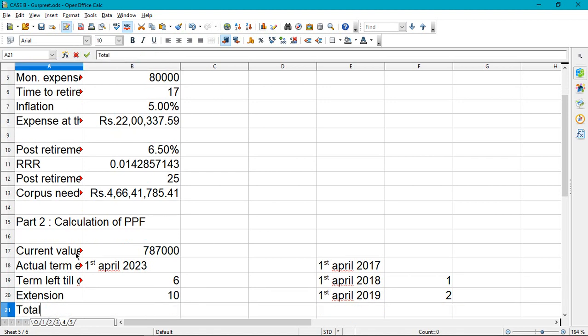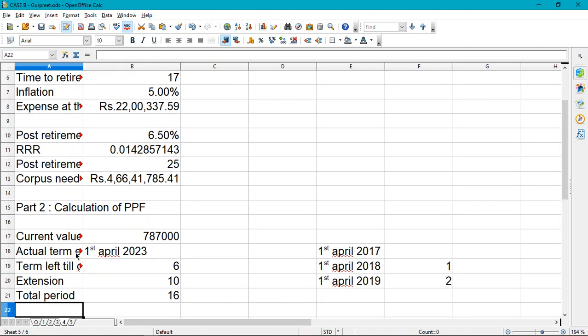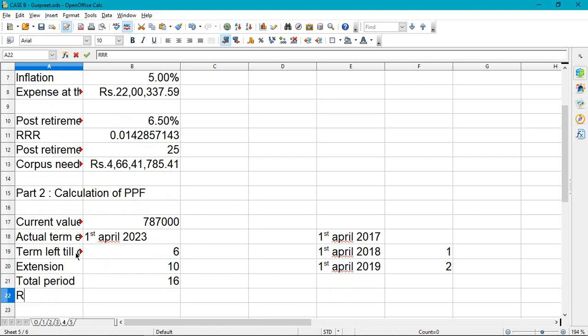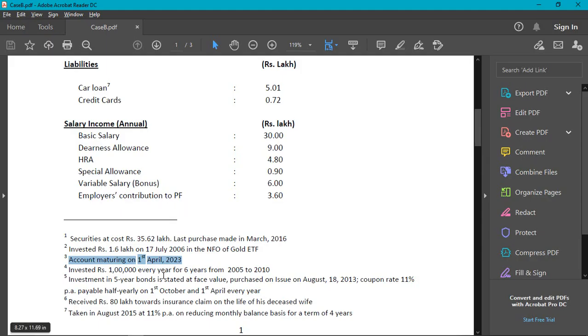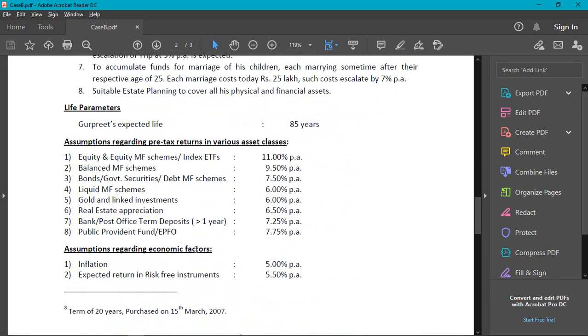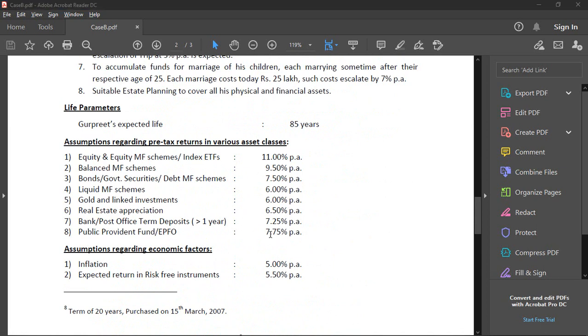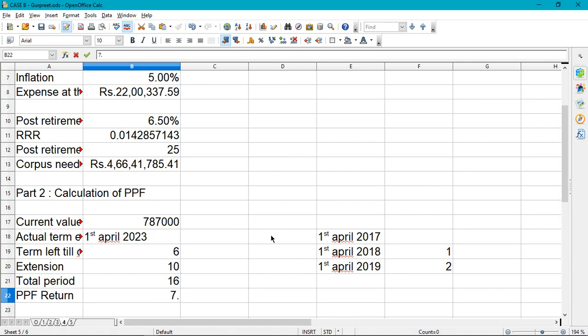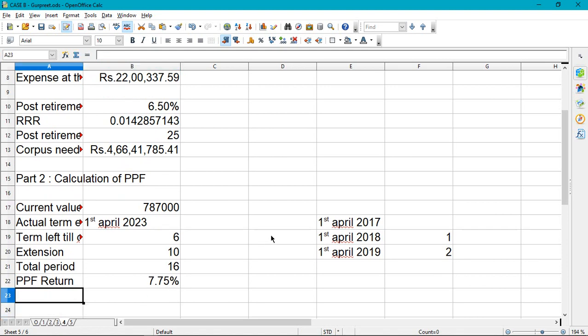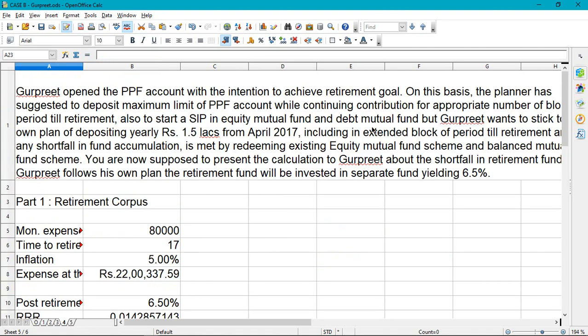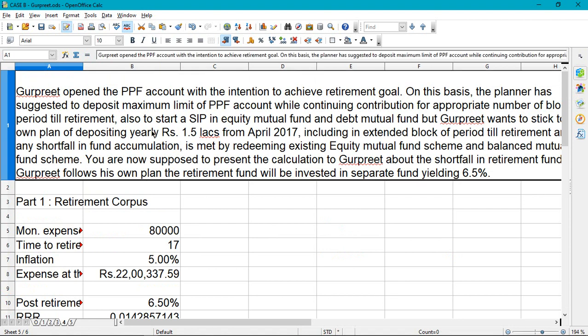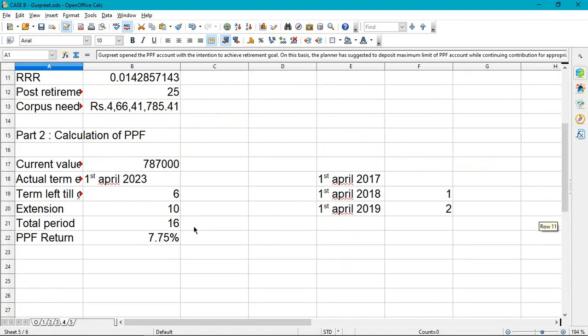The total period is 6 plus 10, that is 16 years. Now what is the return? The PPF return here is 7.75%. Now nothing else, we just have to extrapolate, considering that there is a yearly deposit of 1.5 lakhs. I'll write it here, yearly deposit.